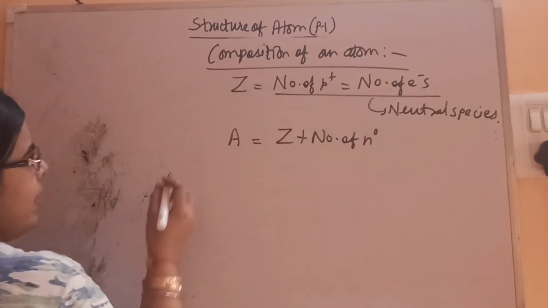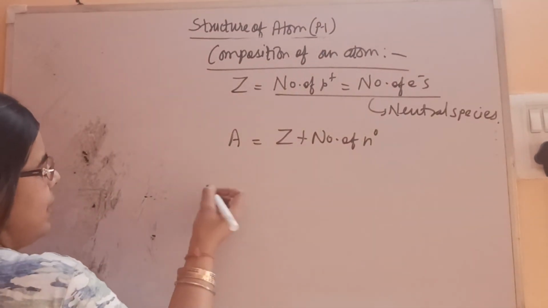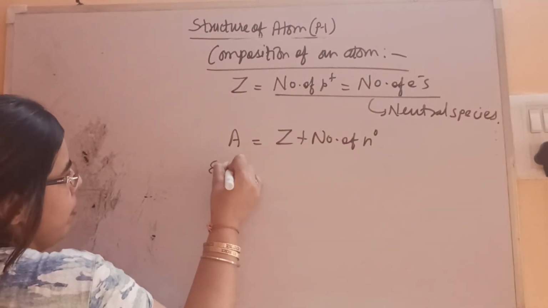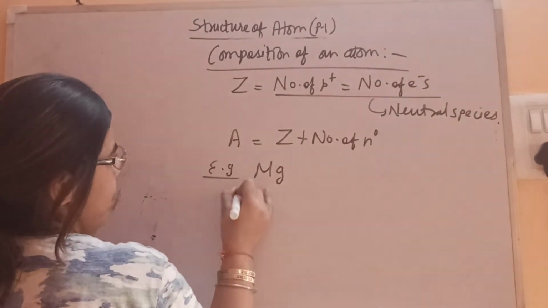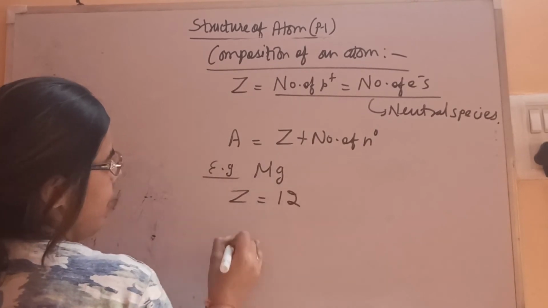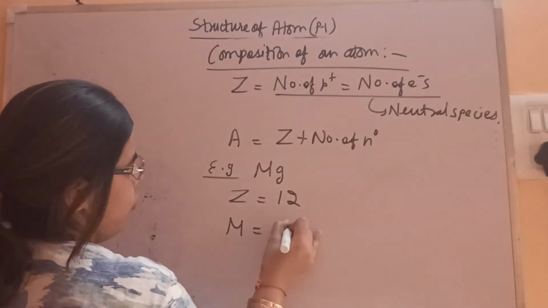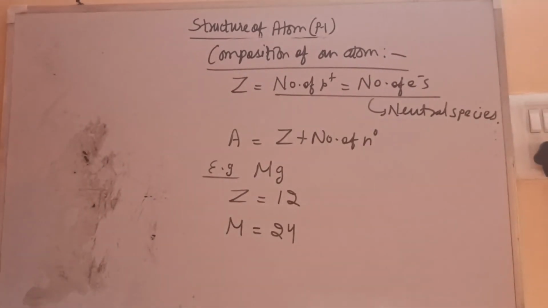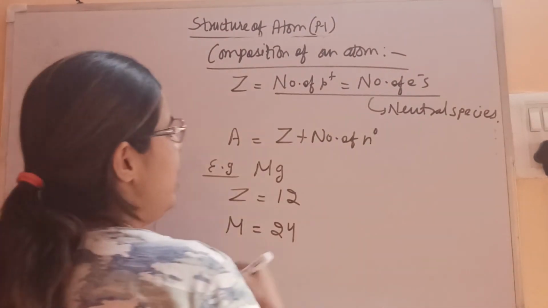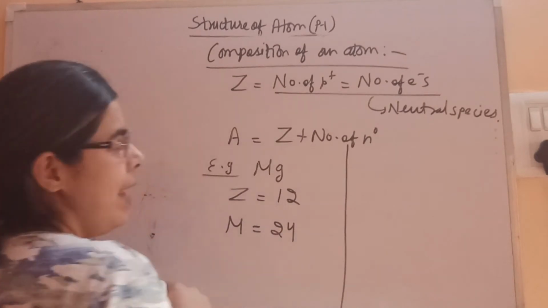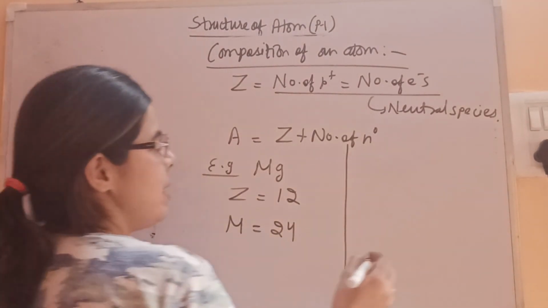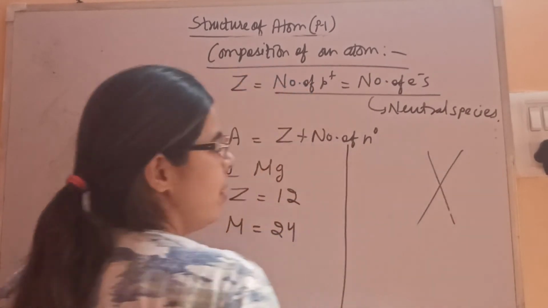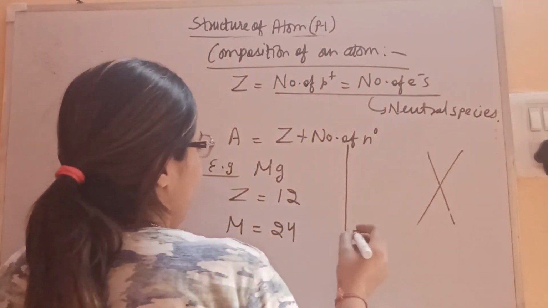So let's consider one example and apply this concept. Let's take the example of magnesium. Its atomic number is 12. Its mass number is 24. One more thing we'll see in this: how to represent an element with the help of its atomic number and mass number. Say X is any element. On the left-hand side we represent both.